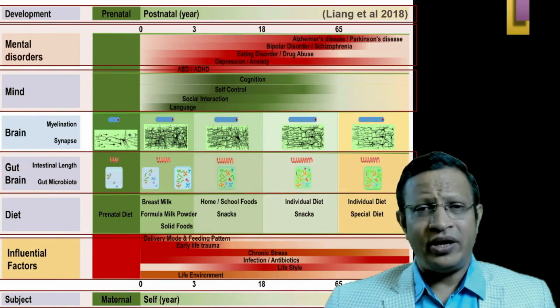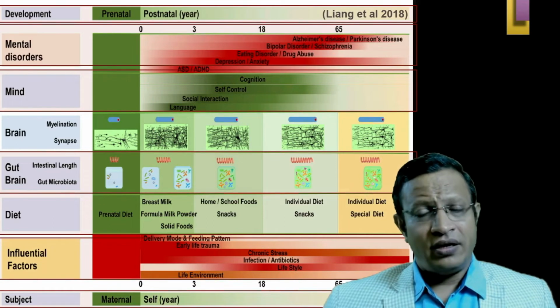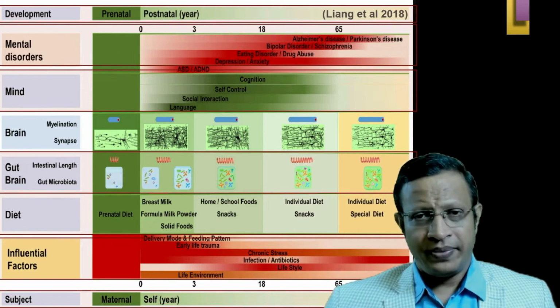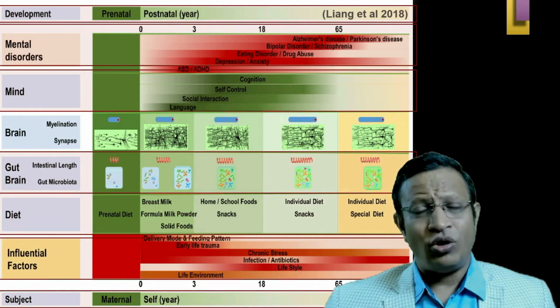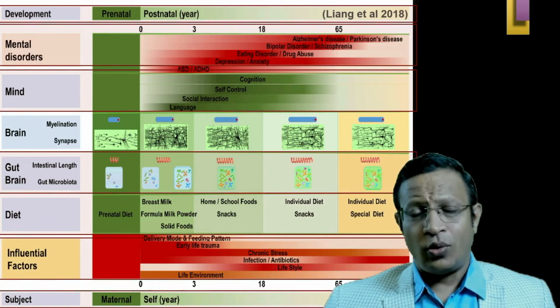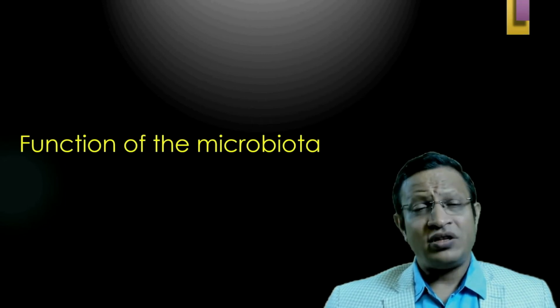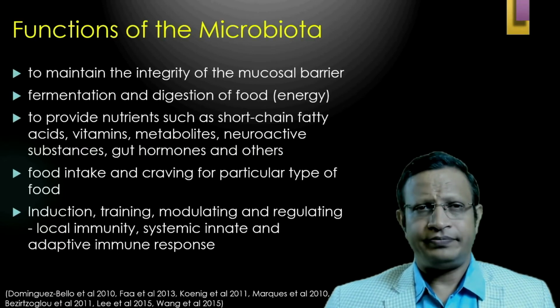How often the antibiotics are given, and also if you look at the brain, you can see various synaptic neurogenesis occurs over a period of time based upon the microbiota. This has been implicated and also proved in rodent lab studies. Now let's understand what the functions of this microbiota are.